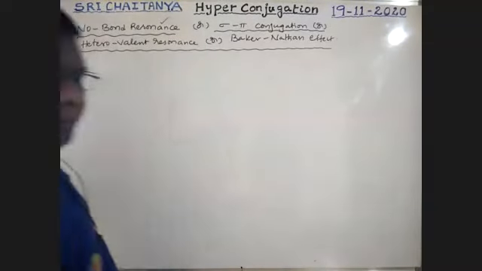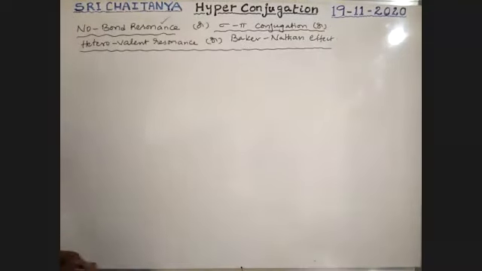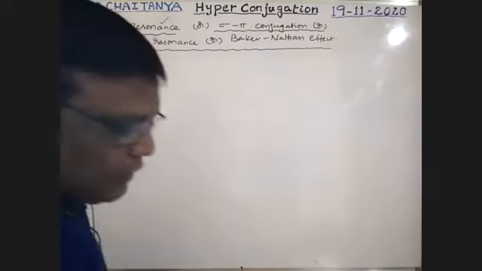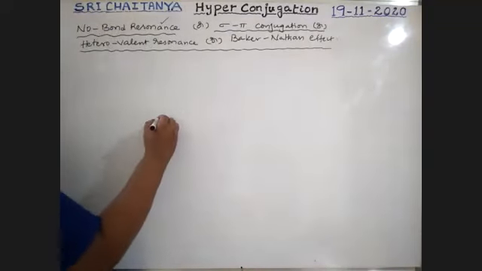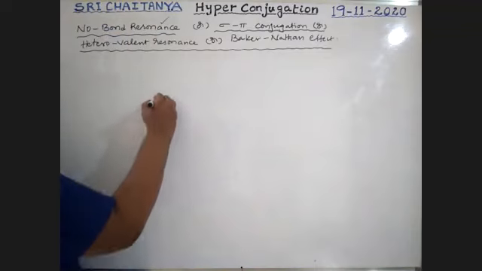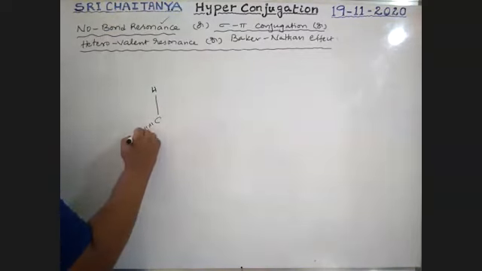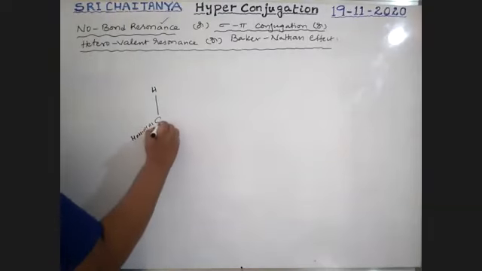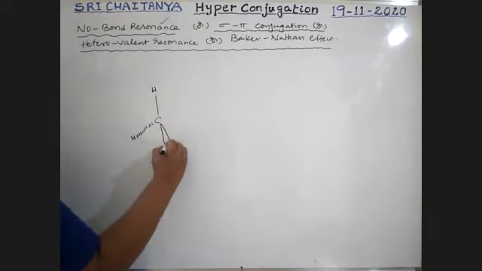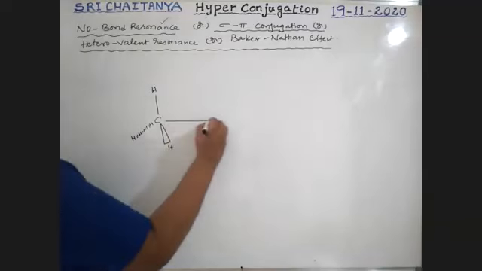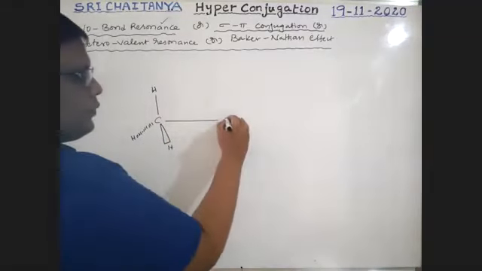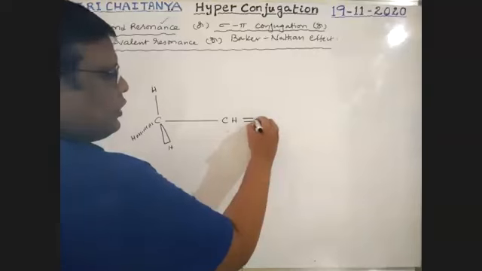See here once again. I'm explaining the orbital pictures first. See here. This is an alpha hydrogen, sp3 carbon, boys, bonded with CH, double bond CH.